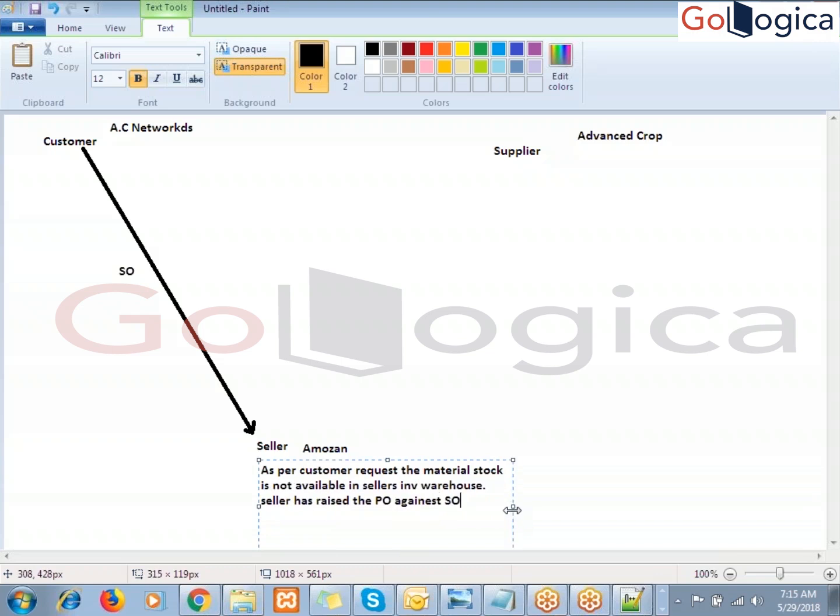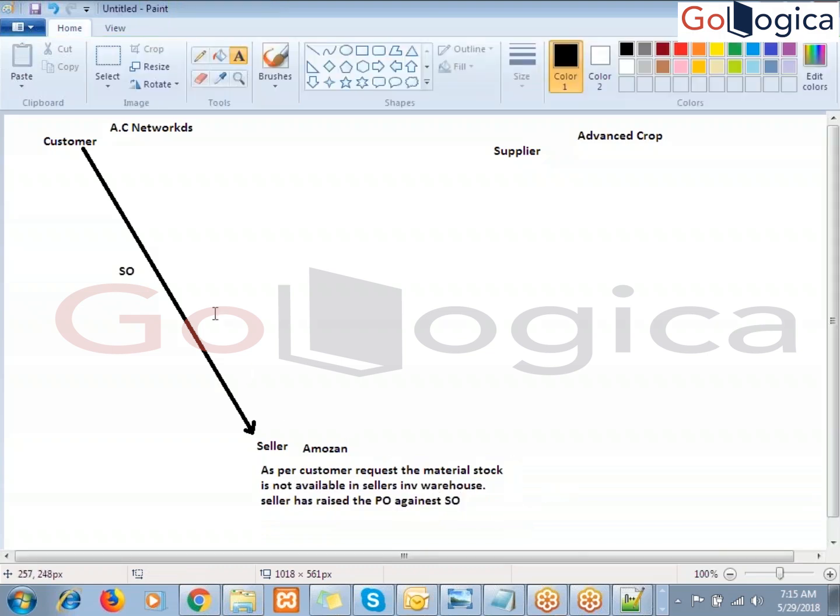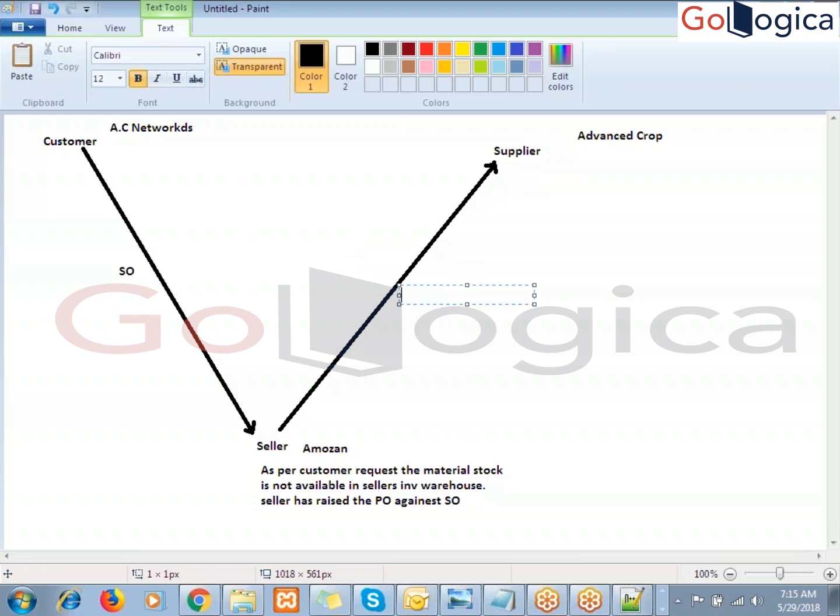Next, the seller has placed the purchase order to the supplier. Now the purchase order is placed. Who placed the purchase order?